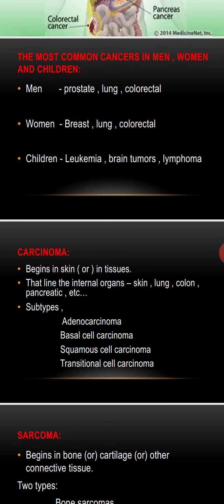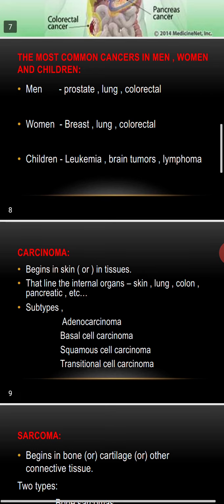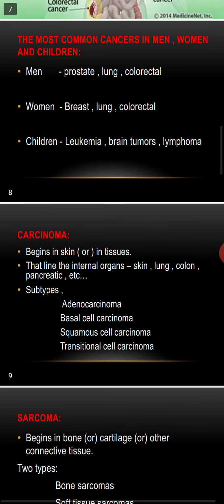A cancer cell does not require growth factor, it will be immortal, it will be aneuploid, and it depends on glycolysis for energy. These are the peculiarities of the cancer cell.